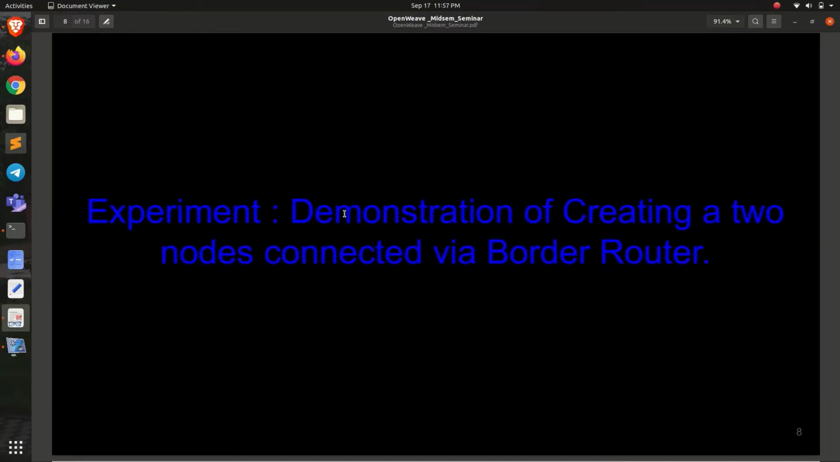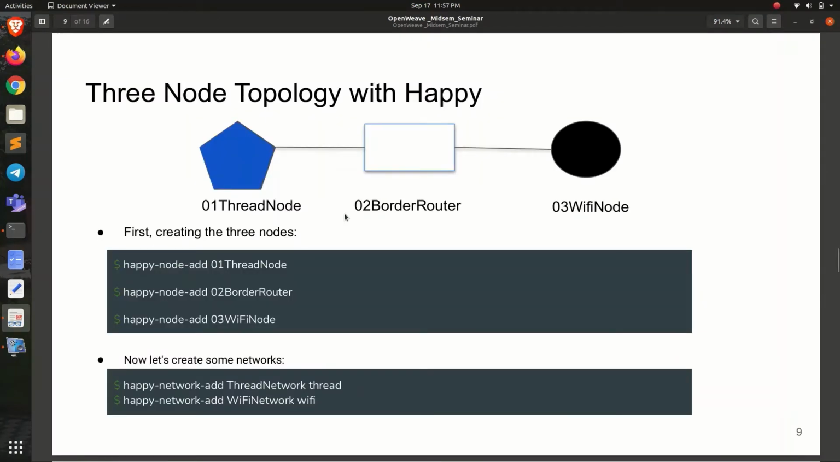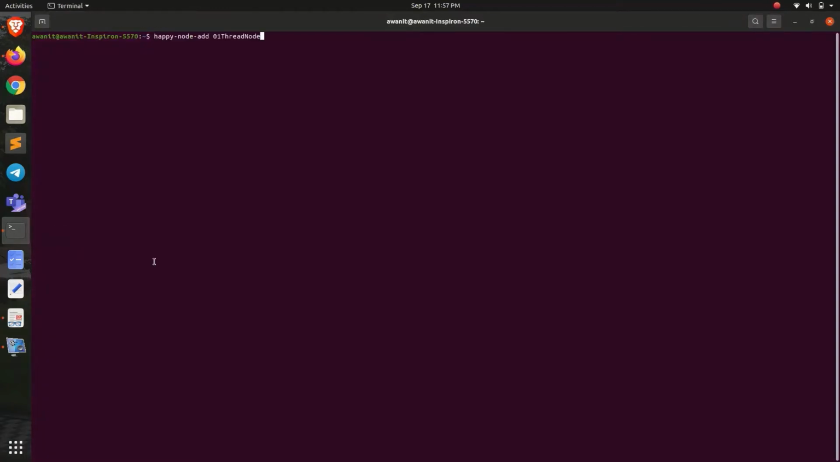The experiment is creating two nodes connected via a border router. This topology is a simple example of a home media network having two nodes, one in a Thread network and another in a Wi-Fi network, connecting through a border router. So let's jump to the terminal and create three nodes. I will copy the commands from here itself to make the process fast.